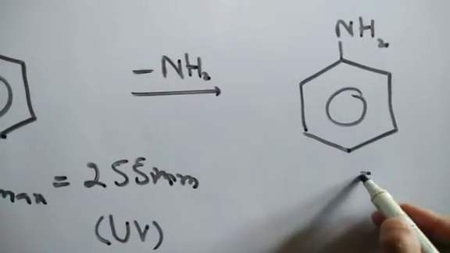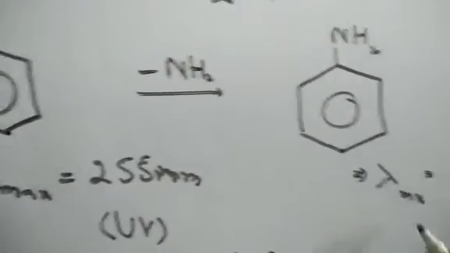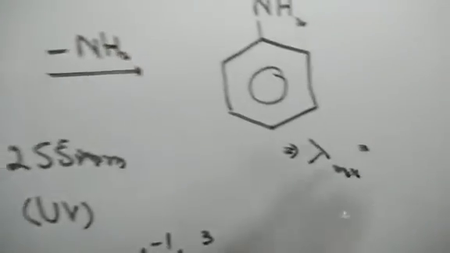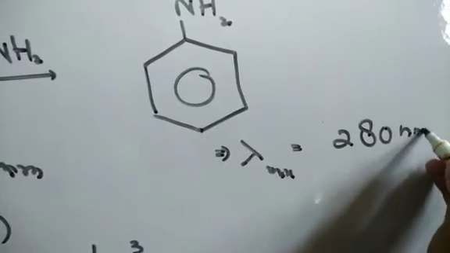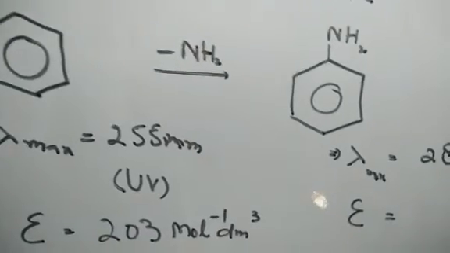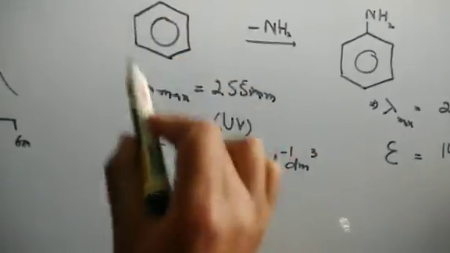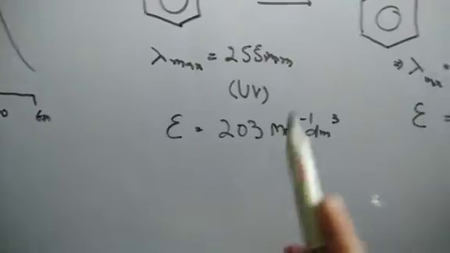Now this molecule absorbs, lambda max is around, in this case, 280 nanometers. And your extinction coefficient, epsilon, is around 1430. Now, if you see the comparison, when we're having benzene, at lambda max it absorbs around 255, and its extinction coefficient is 203.